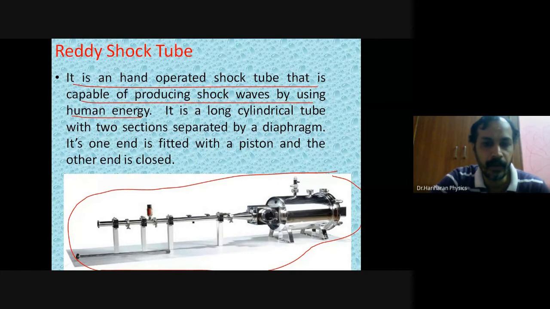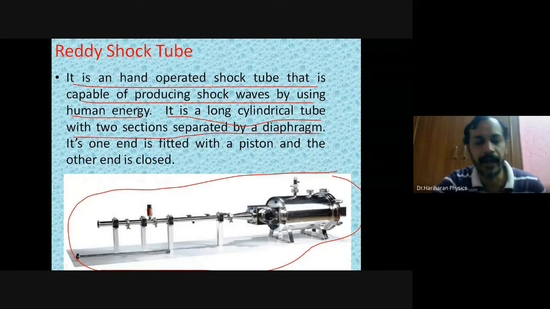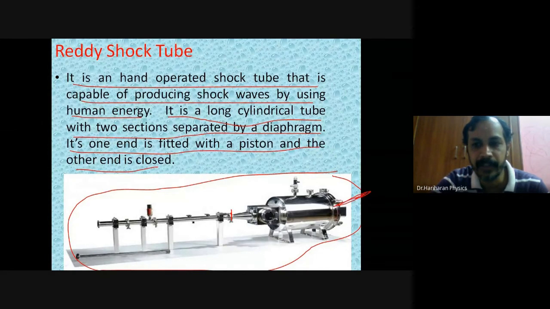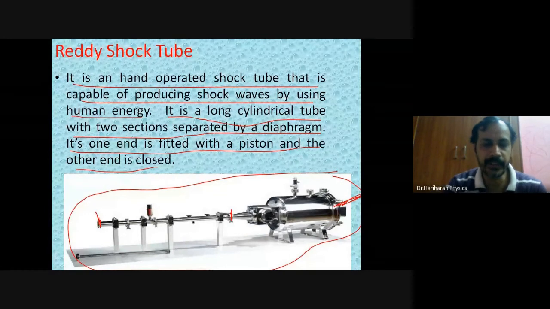So what does it consist of? It consists of a long cylindrical tube with two sections, and the two sections are separated by a diaphragm. That means somewhere here there will be a diaphragm. I'll explain this in my next figure. Next, its one end is fitted with a piston and the other end is closed. For example, there will be a piston here and this end will be closed. So this is briefly the definition of a Reddy shock tube.